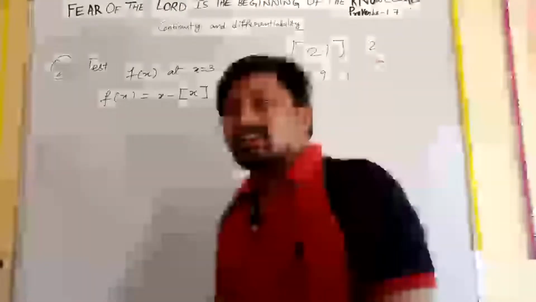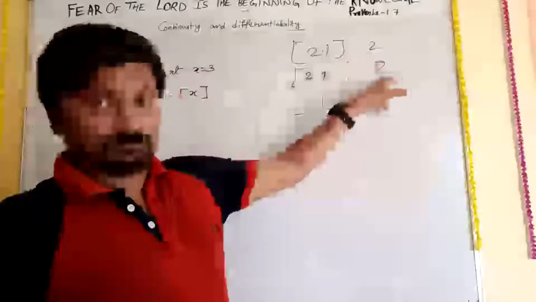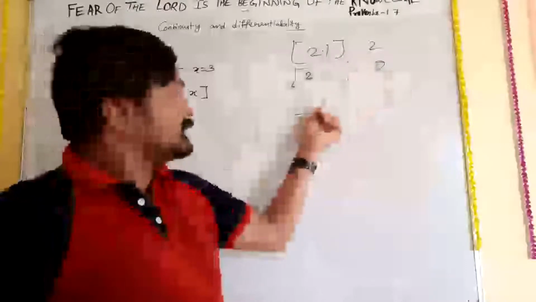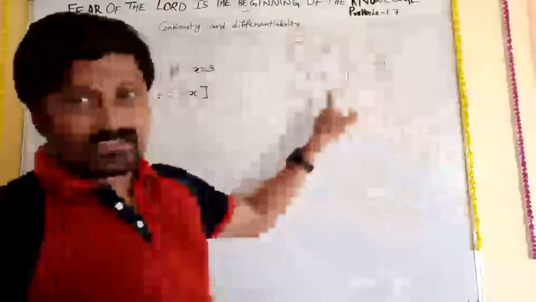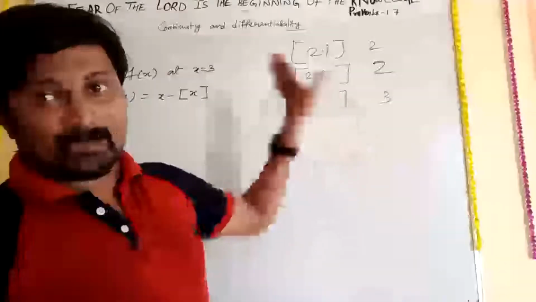So from 2.01 to 2.99, any number you get, you need to write as 2. If 3.1 to 3.9, whichever number you get, you need to write as 3. This is just like rounding a number.